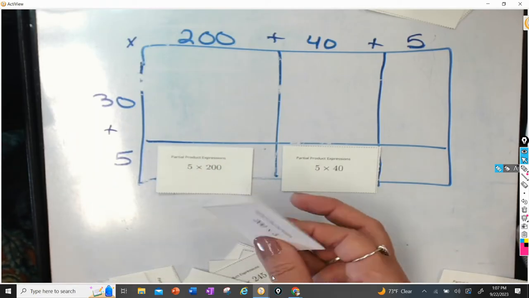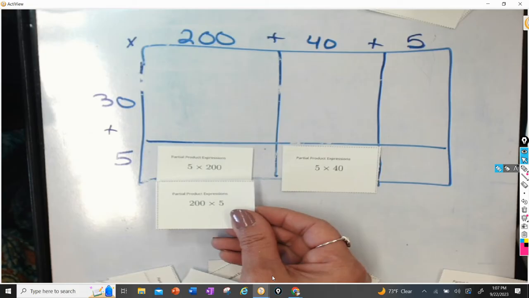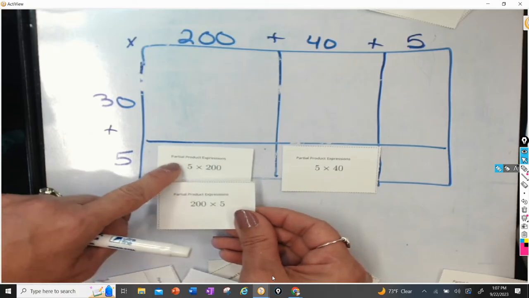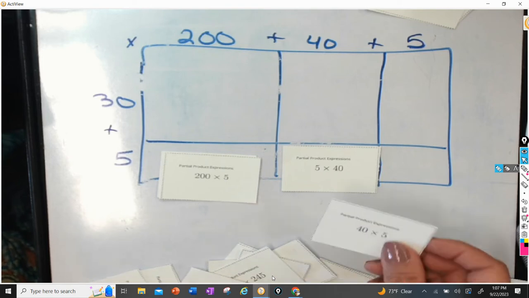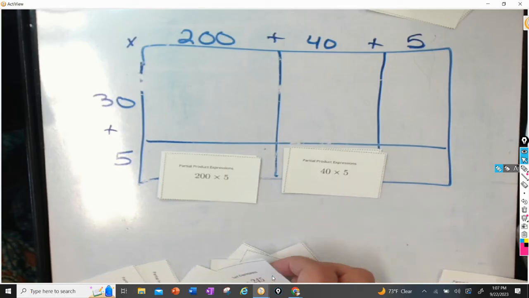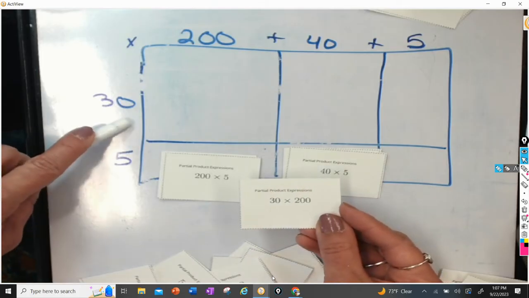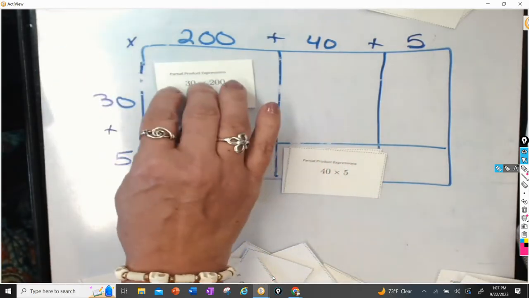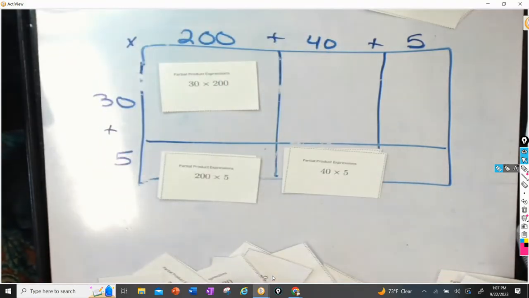Here's another, but it's written differently, isn't it? But I know because of the commutative property of multiplication, that this is the same as that. So I can put that right there. And then the same thing goes for this one, doesn't it? 40 times 5. All right, here I have a 30 times 200. Well, here's my 30, and there's my 200, so that's going to go right there. There's another 40 times 5.